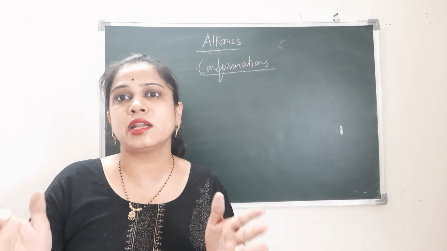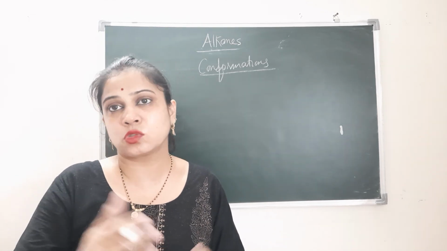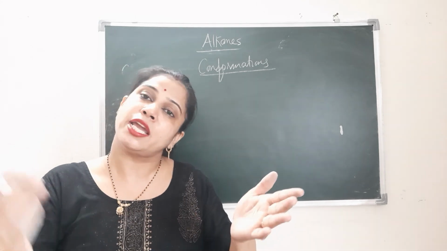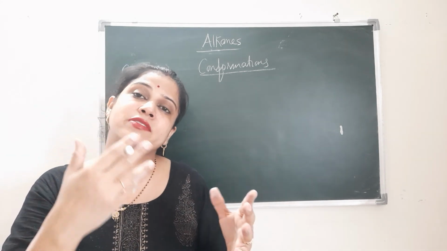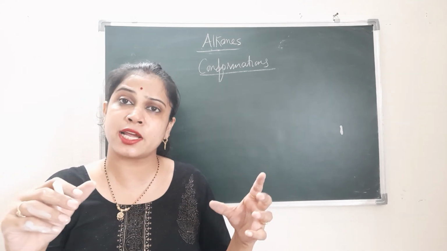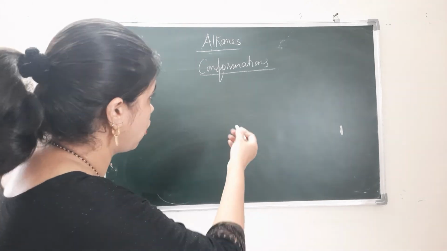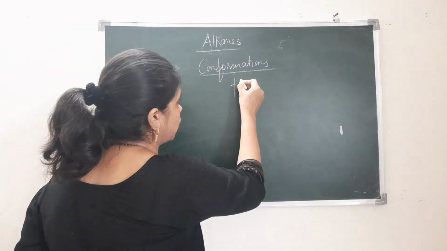They are similar with respect to their molecular formula, but in spatial arrangement they have different arrangements when we rotate them along the internuclear axis. So these are known as conformations or rotamers.